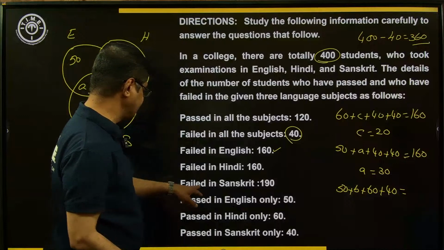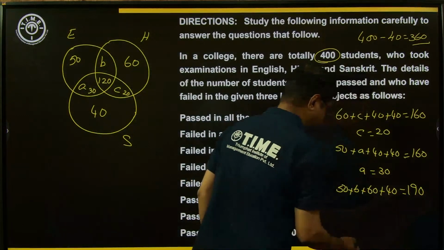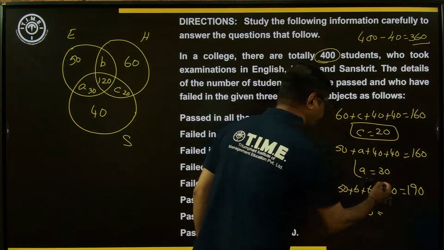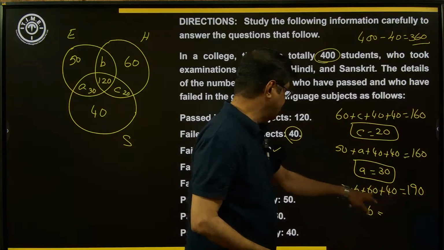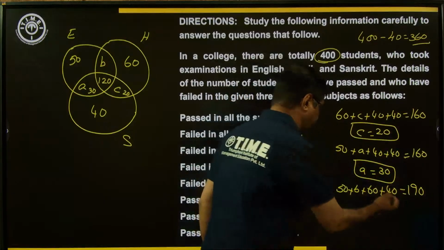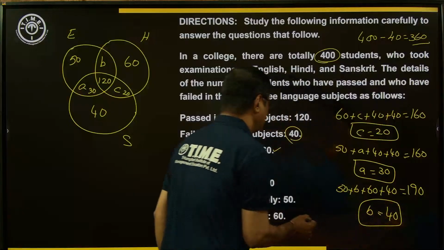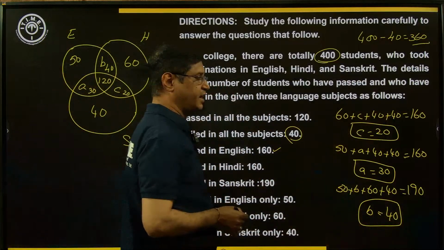The fail in Sanskrit is 190. So B is equal to 60 plus 40, 100, plus 50, 150. 190 subtract 150, that is 40. The values of A, B, C are 30, 40 and 20.